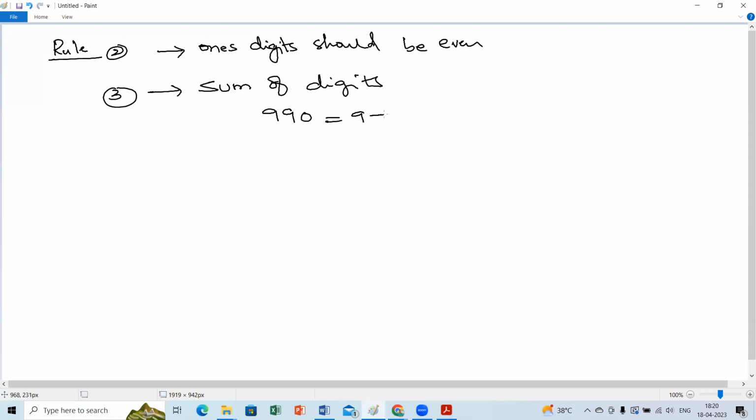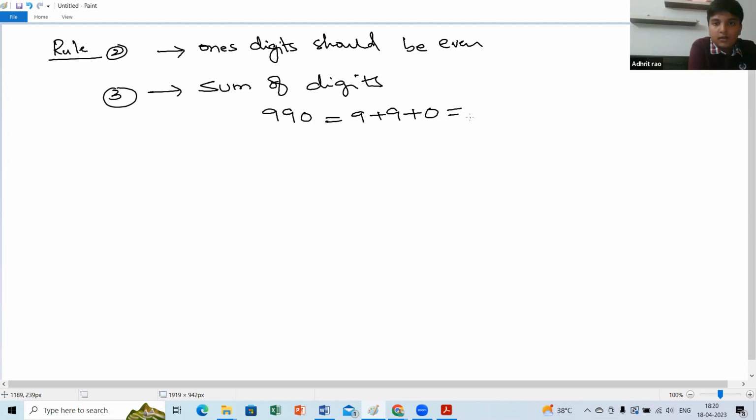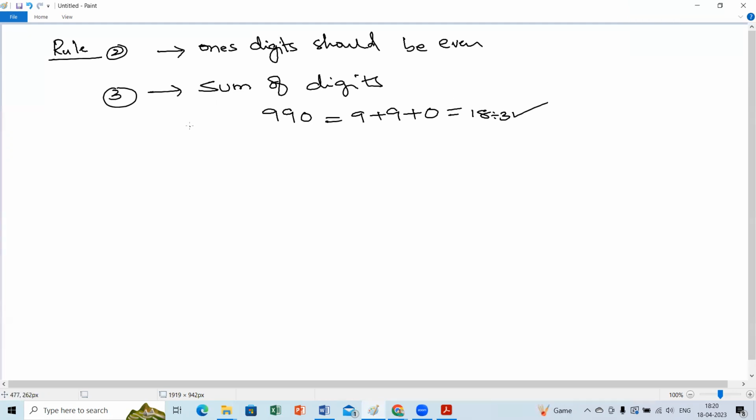So the sum of digits means 9 plus 9 plus 0. What is the value? Ma'am, 18. Ma'am, 18 comes in the 3 table. Yes, so it is divisible by 3.